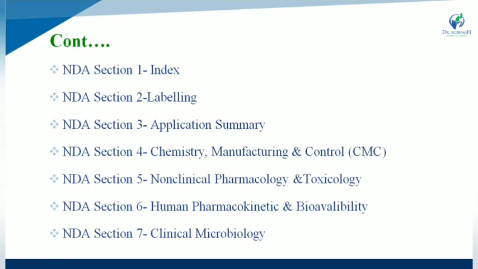Section number 2, labeling. Section number 3, application summary. Section number 4, chemistry, manufacturing and control. Section number 5, non-clinical pharmacology and toxicology. Section number 6, human pharmacokinetics as well as bioavailability. And section number 7, clinical microbiology.